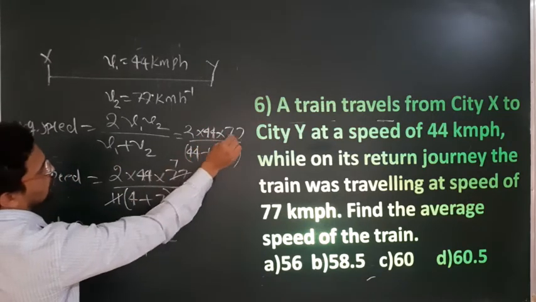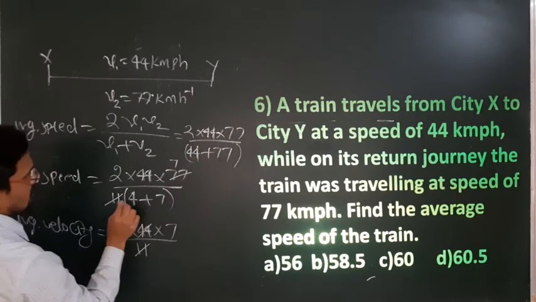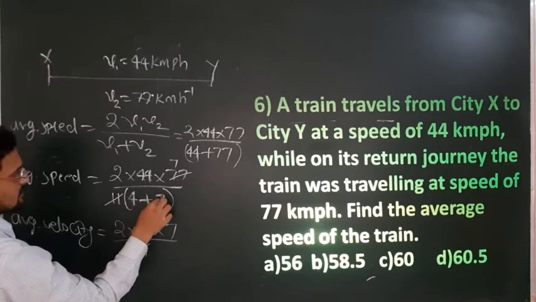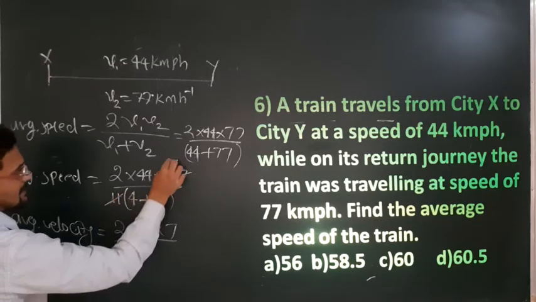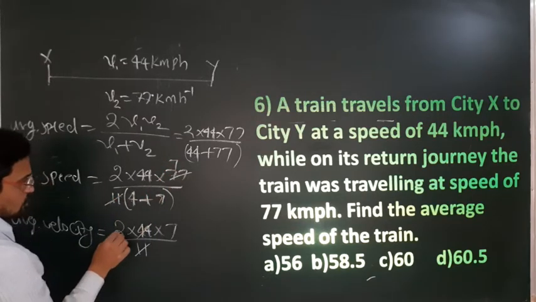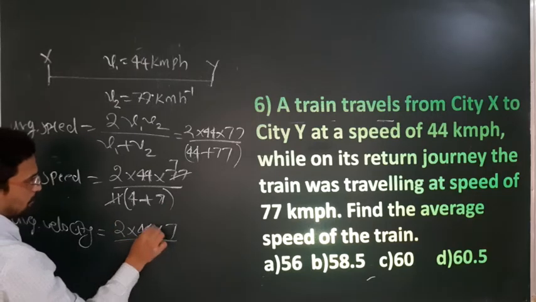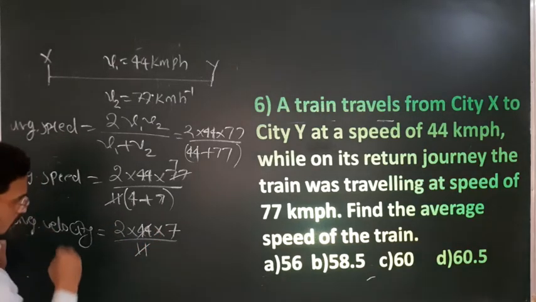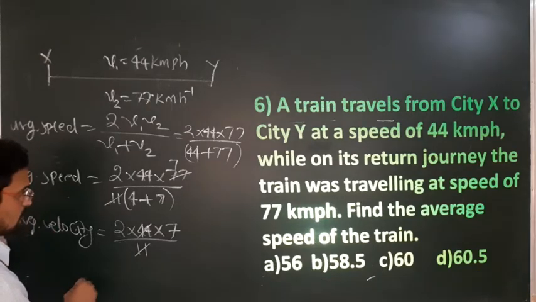Okay, 2 into 44 into 77 over 44 plus 77. From here 11 is taken out common, so 11 fours are 44, 11 sevens are 77. So you will get 2 into 4 into 77 multiplied by 7, and then the 11 cancels out.